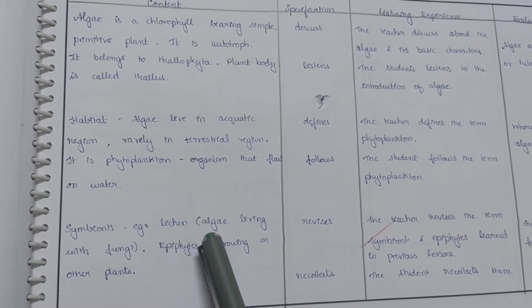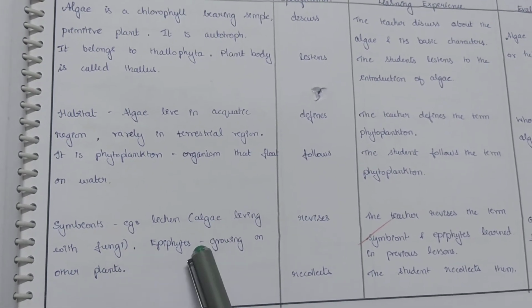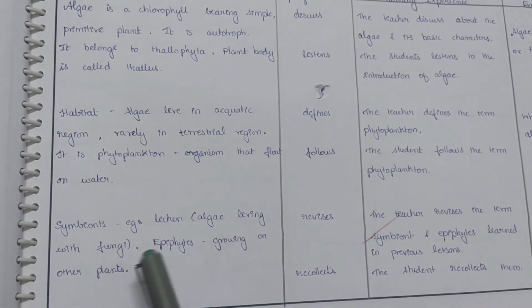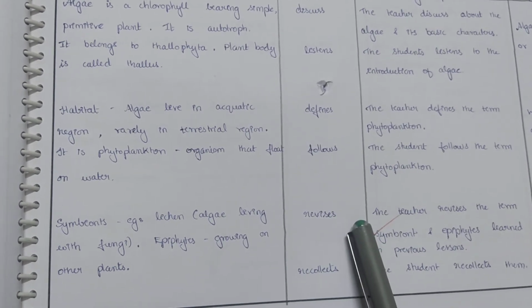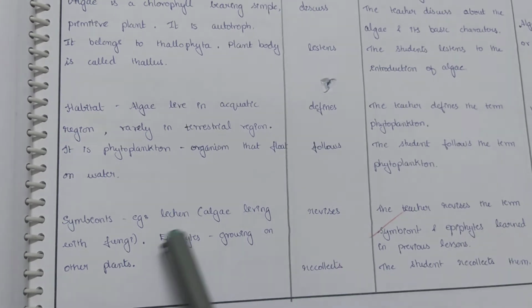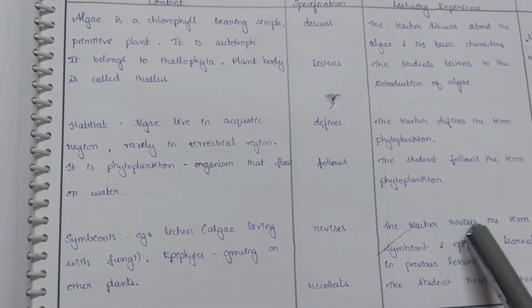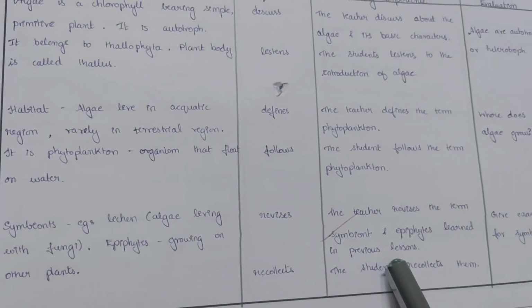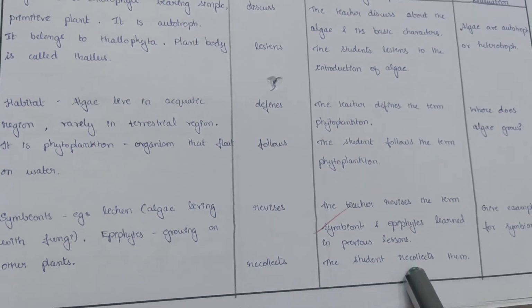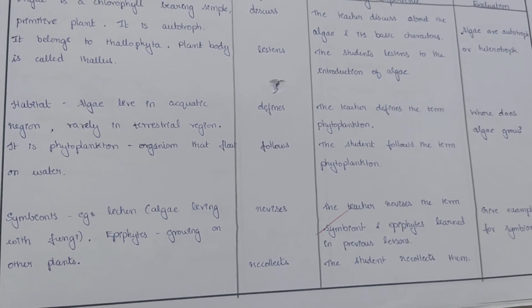Symbionts. Example we give lichen, algae living with fungi. Epiphytes are those which grow on other plants. So here the teacher is actually revising these terms that the student must already have been introduced to. So the teacher revises the terms symbiont and epiphytes learned in previous lessons. Recollects: the student recollects them. So for evaluation, give an example for symbionts.